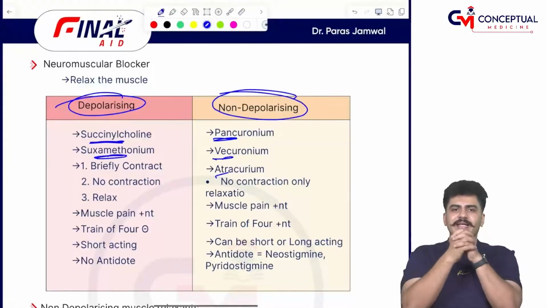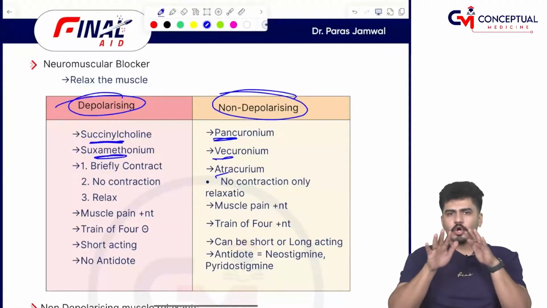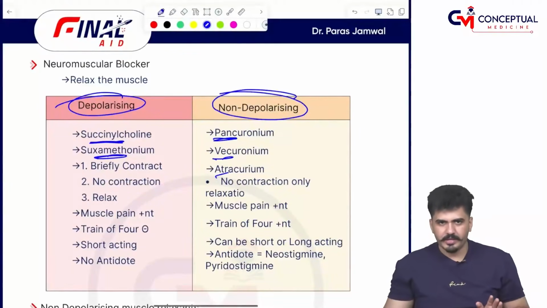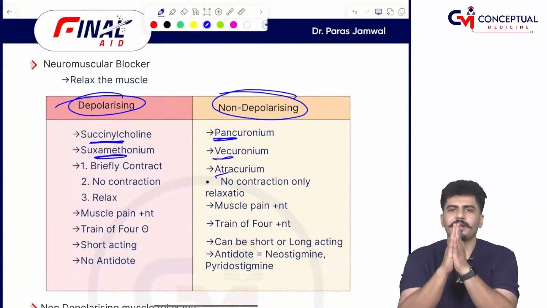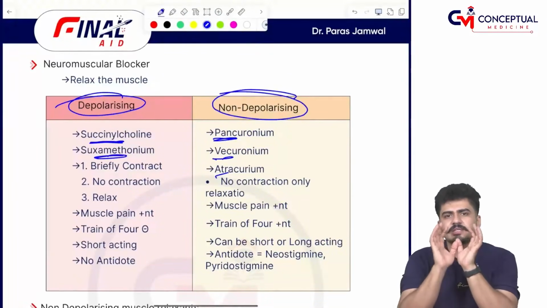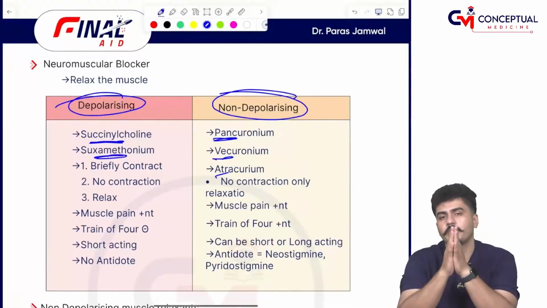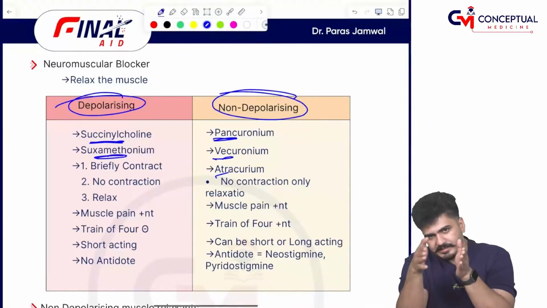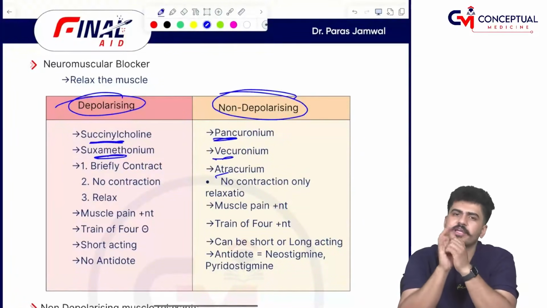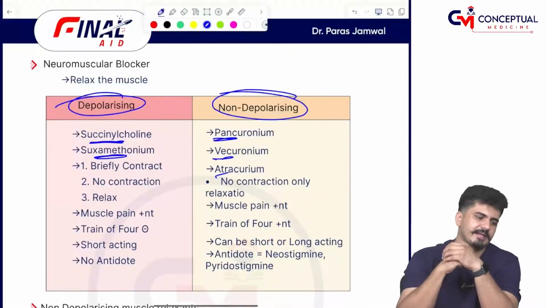There is a contraction, then no contraction, then relaxation. So, because there is a contraction in the depolarization, yes, there is a pain present. And one phenomenon is there, train of 4 phenomenon, which records the muscle relaxation pattern. So वो यहाँ record नहीं होता है क्योंकि relax होने से पहले वो contract कर रहा था.